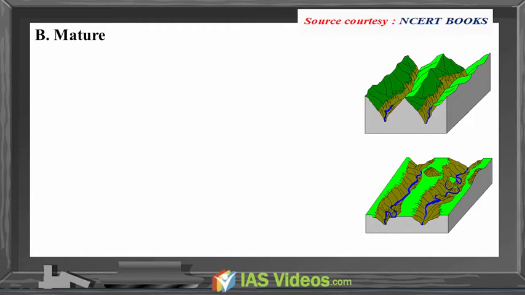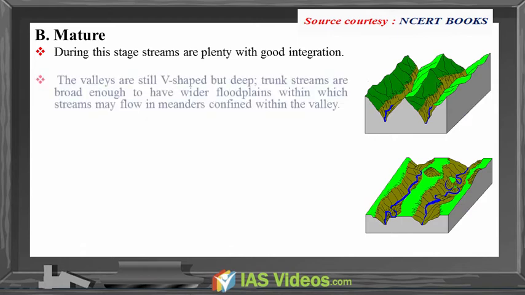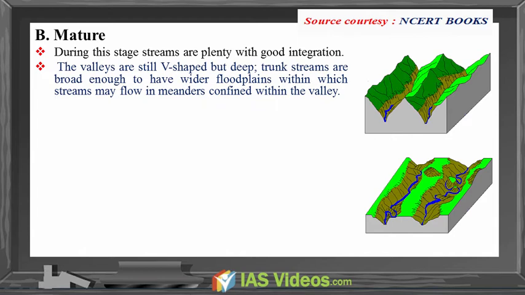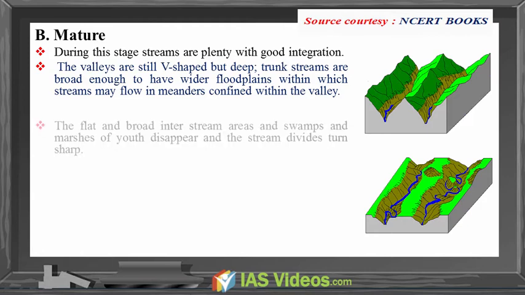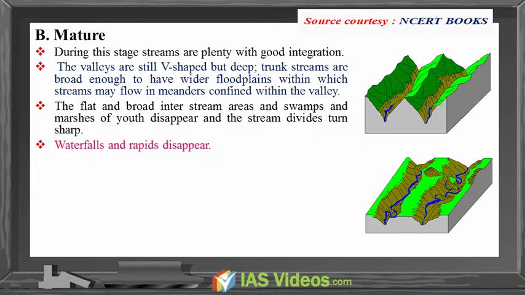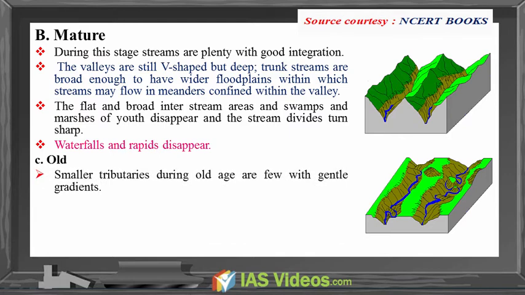Mature. During this stage, streams are plenty with good integration. The valleys are still V-shaped but deep. Trunk streams are broad enough to have wider floodplains within which streams may flow in meanders confined within the valley. The flat and broad interstream areas and swamps and marshes of youth disappear and the stream divides turn sharp. Waterfalls and rapids disappear.